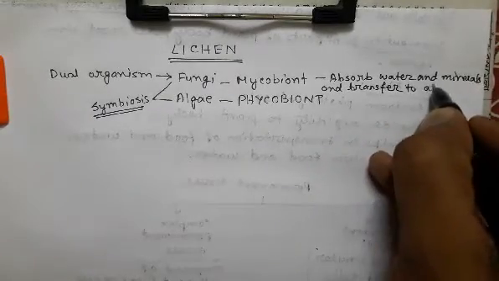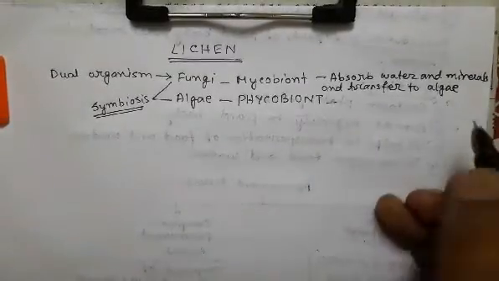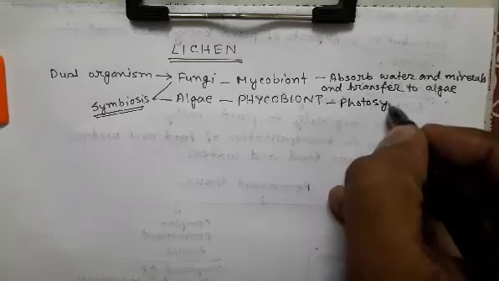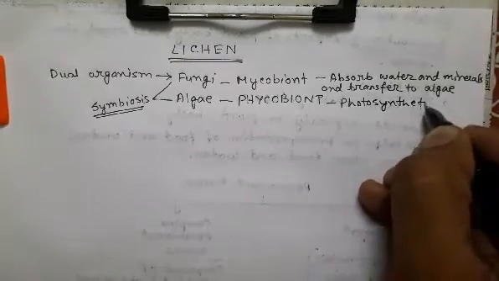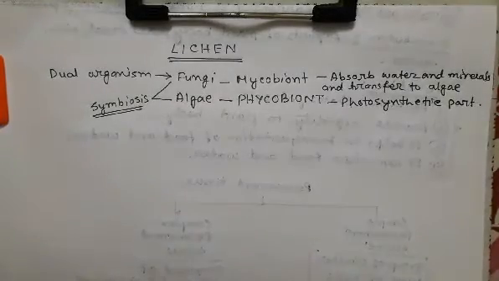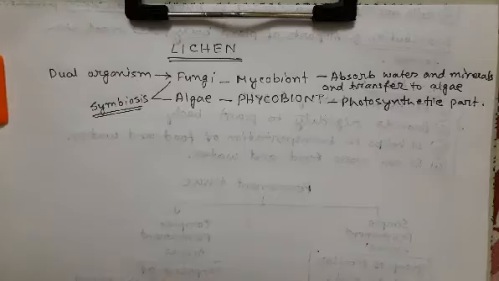And the phycobiont part is basically the photosynthetic part. Being a photosynthetic part, the phycobiont carries out photosynthesis. That is, they make the food material and supply it to the fungi.